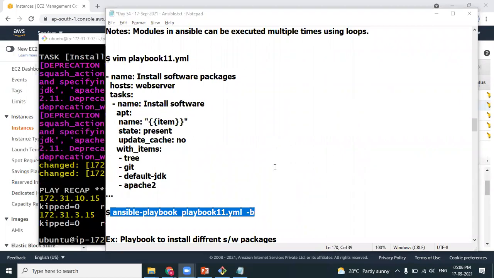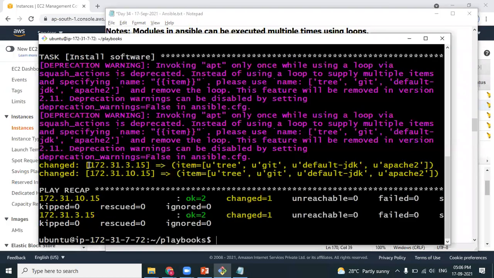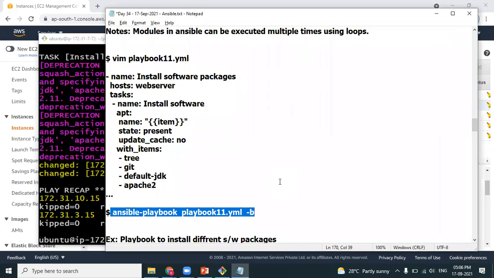Yes, you can see here the playbook has been executed on 2 machines, and item is replaced with tree, Git, JDK, and Apache 2. Got it? So like this, you can implement loops.